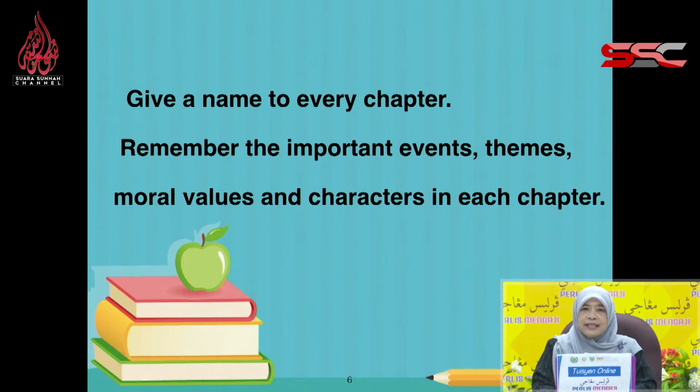And you have to understand that each chapter is related from one to another, from chapter 1 till chapter 10. Okay, they are all related to one another in the sense of in relation to the events, to the themes, moral values, and also the characters. Okay, all right.